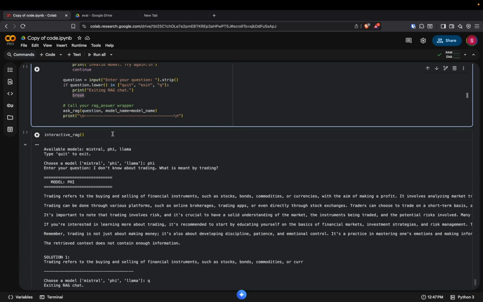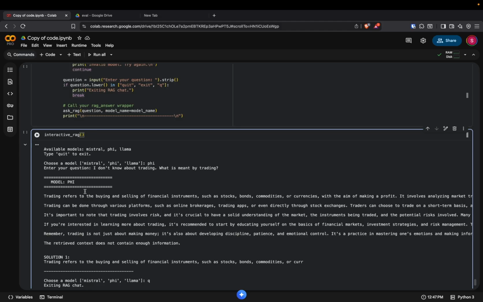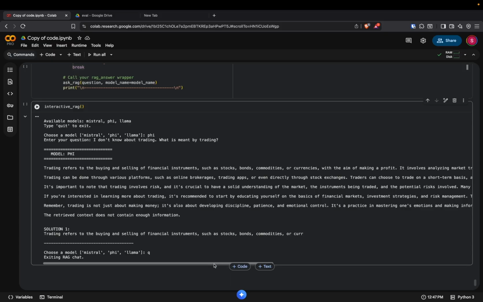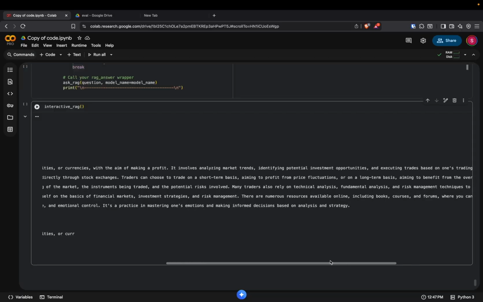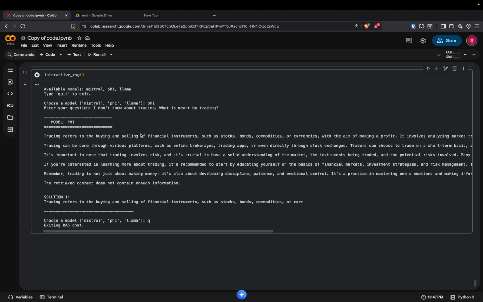Like I did for one example, I chose the FAISS model and entered the question: I don't know about trading, what does trading mean? From the FAISS model, the answer to my question is: trading refers to the buying and selling of financial instruments such as stocks, bonds, commodities with the aim of making a profit. It involves analyzing market trends, identifying potential investment opportunities and strengths, and so on. This is the answer generated by the FAISS model.